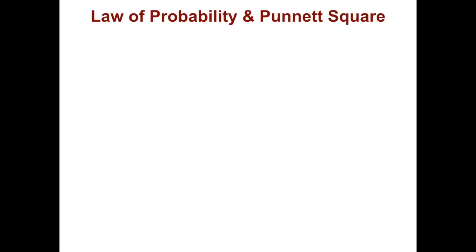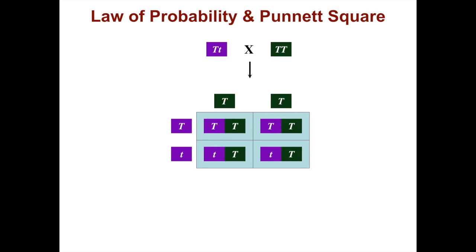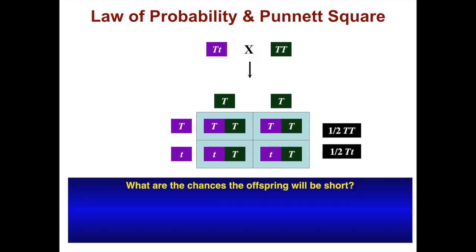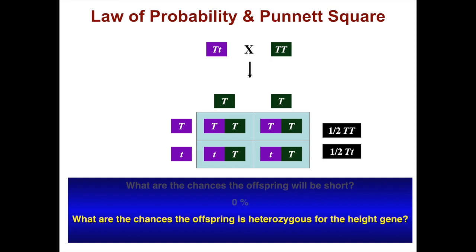Now, let's try parents with different genotypes and look at them using the Punnett square. Let's cross a heterozygote and a homozygote. On the Punnett square, we can see 2 possible genotypes, tall, tall, and short, tall. And these occur each half of the time. So what are the chances the offspring will be short? 0, because tall is a dominant gene and there are no homozygous recessive offspring from this cross.